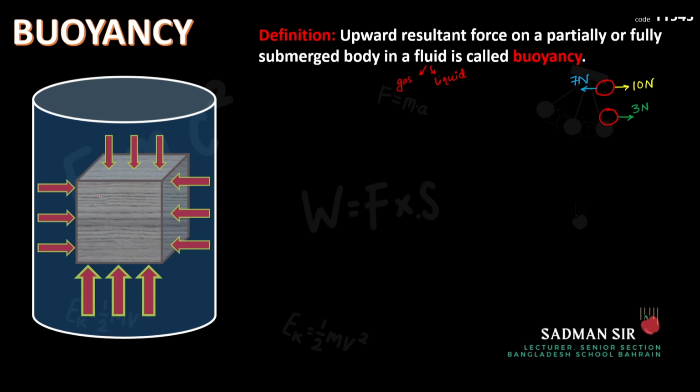These forces will actually be equal and opposite to each other. The force that will be applied on this surface will be equal to the force that is being applied from this surface. Now they are being applied in the opposite direction and of the same magnitude. So what will happen? They will balance each other. They will nullify each other, right?